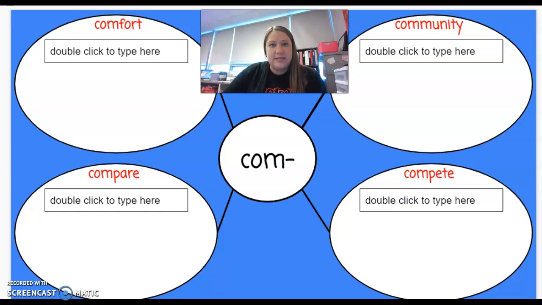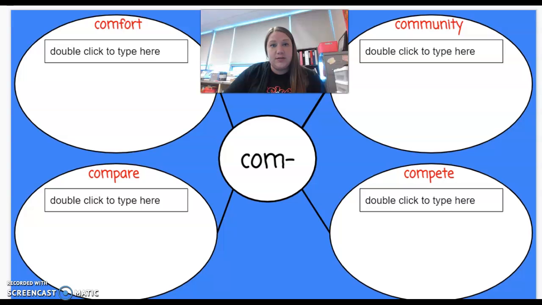For today's word study lesson, you will need to sign on to Schoology and find the assignment you see here. Earlier today, we talked about the prefixes com and con. After reading through several words and figuring out the definition of those words, we came to the conclusion that the prefixes com and con stand for with or together.